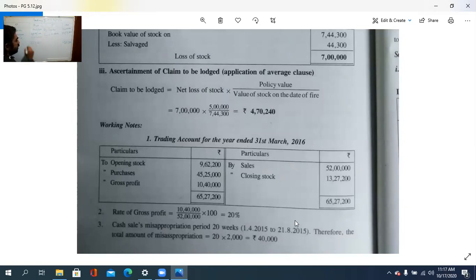It is 10,40,000. Then GP ratio is equal to 10,40,000 divided by 52 lakhs into 100. So 1040 by 52 is equal to 20%. What is the 20%? Gross profit ratio, isn't it? So GP ratio is 20%. Then we need to prepare what? The memorandum trading account.